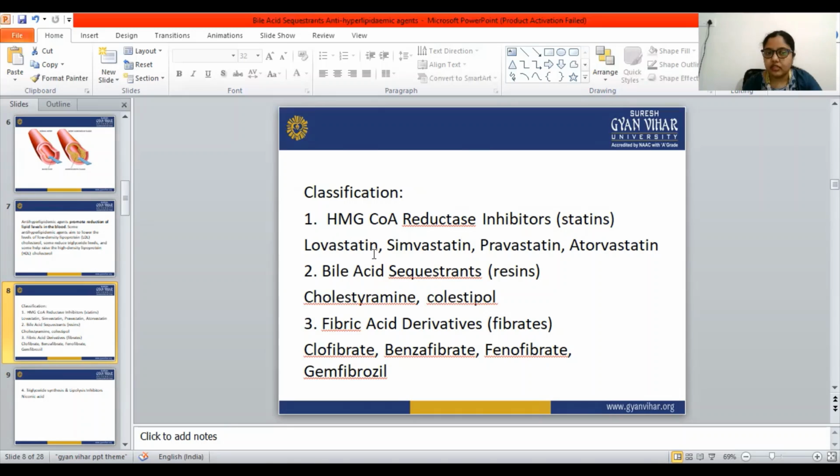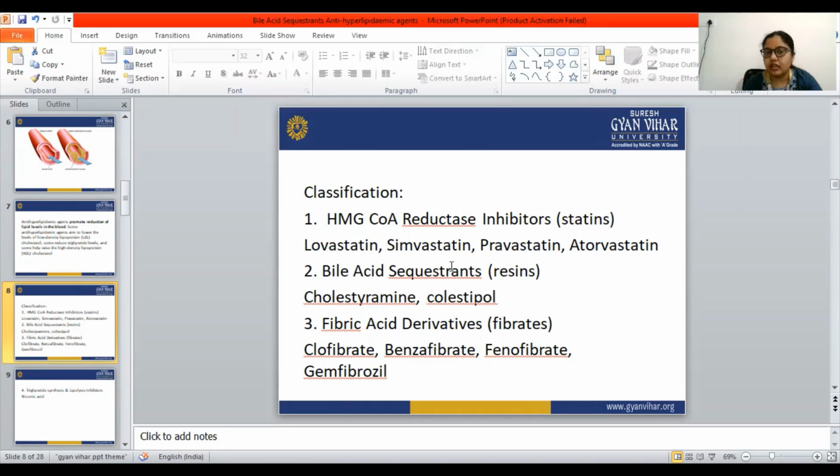We have seen lovastatin and clofibrate from the classifications of HMG-CoA reductase inhibitors and fibric acid derivatives. In today's class we will see the bile acid sequestrants, also known as resins.